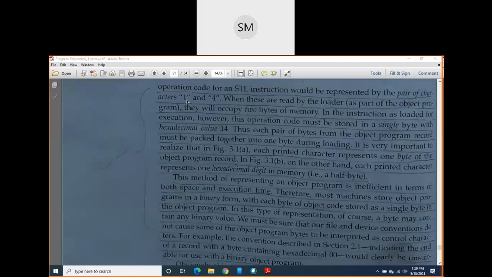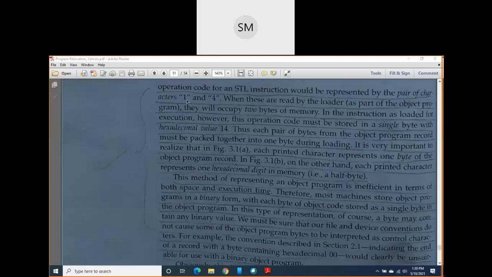But we can store characters, and characters take 1 byte, which is nothing but 8 bits. When you write this 1 in the form of hexadecimals, you write an 8-bit binary sequence.